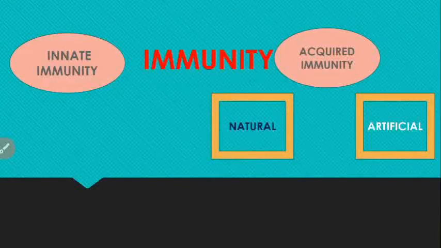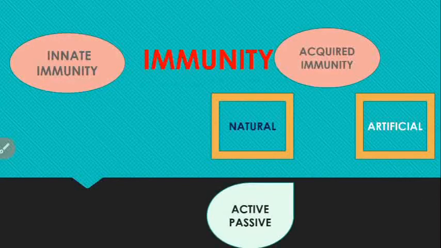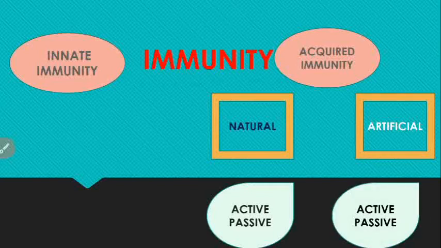Acquired immunity is further divided into natural immunity and artificial immunity. Then again, natural has two types, active and passive immunity, and artificial has two types, that is active and passive immunity. The main difference between active and passive immunity is simply where the antibody came from. In active immunity, the immune cells of the body recognize the foreign particle and create the antibody. On the other hand, in passive immunity, we give the antibody from an outside source,